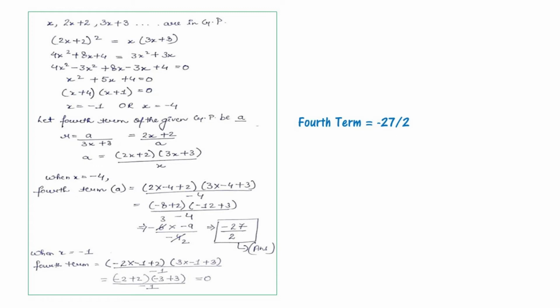But when we put the value minus 1 for x, that will be 2 multiplied by minus 1 plus 2, that will be 3x minus 1 plus 3 divided by minus 1, that will be minus 2 plus 2 minus 3 plus 3 divided by minus 1, which is equal to 0. Okay. Now the answer of the fourth term is minus 27 divided by 2.